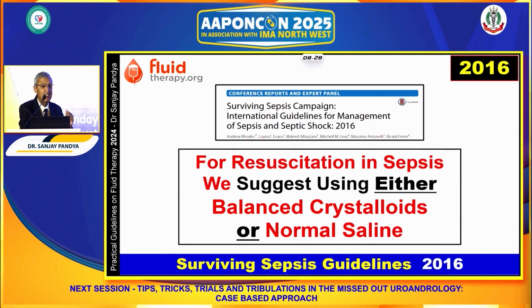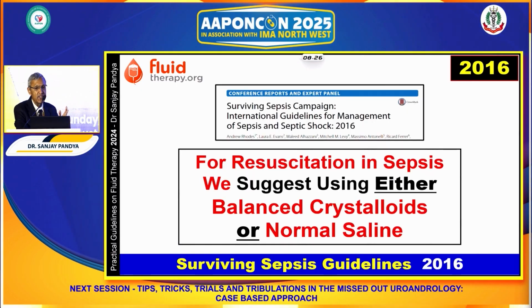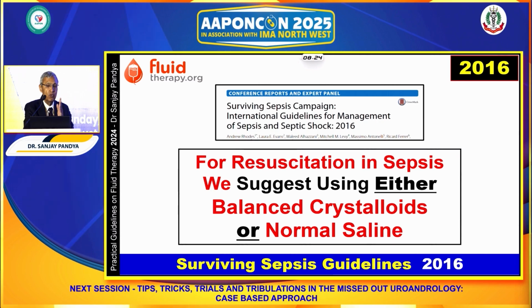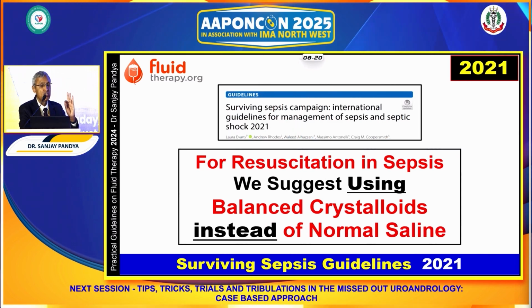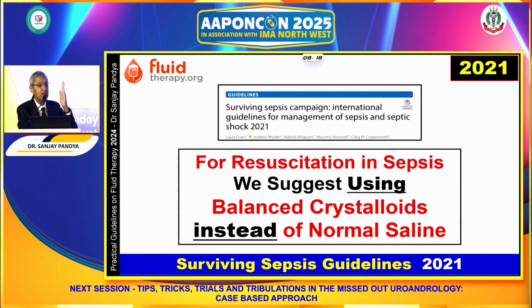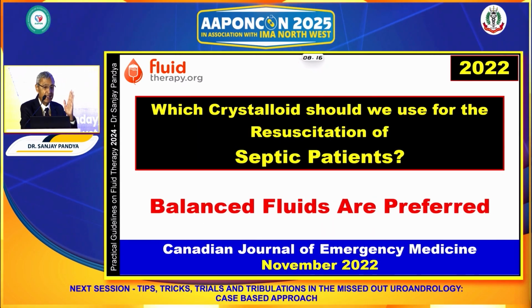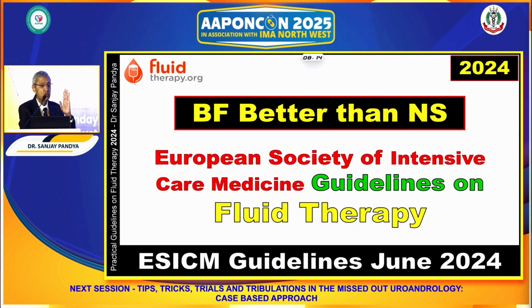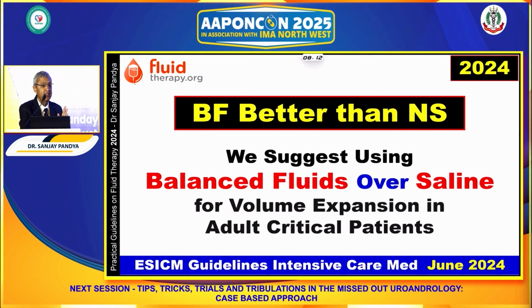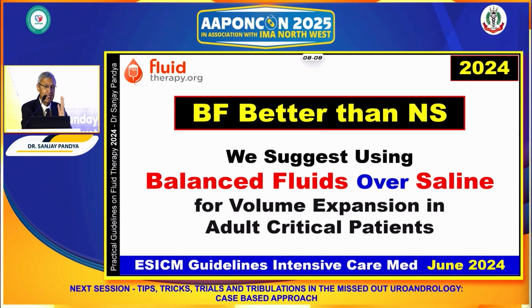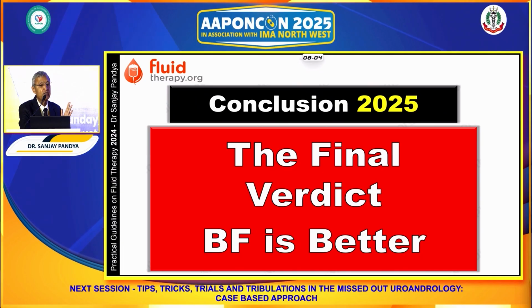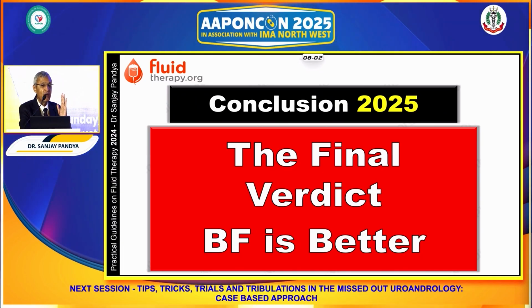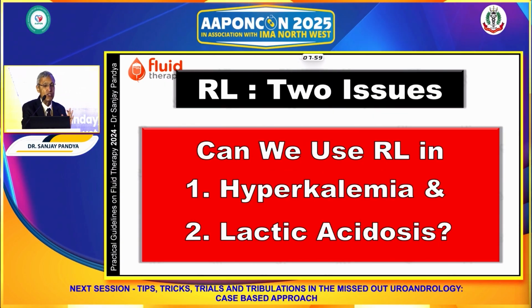And recent guidelines: the Surviving Sepsis guidelines said that you can use either in 2016, but in 2021 they said to use balanced fluid. Then there is the Canadian trial and the 2024 European Society of Intensive Care guidelines. Every trial, every recent guideline says that balanced fluid is preferred over normal saline, and therefore the final verdict is that balanced fluid is better.